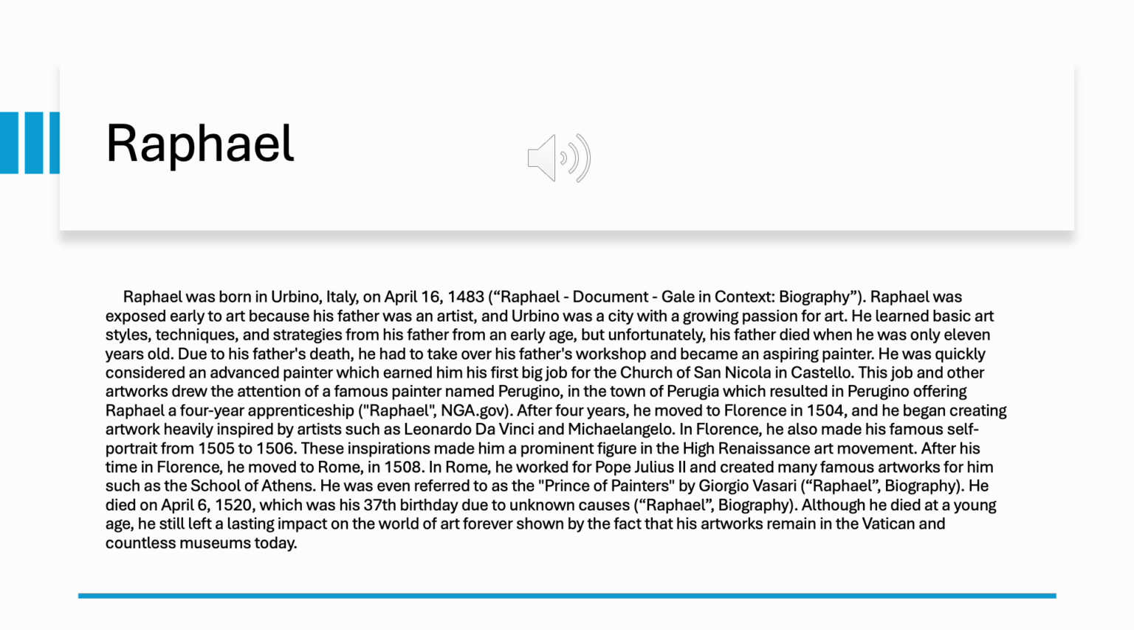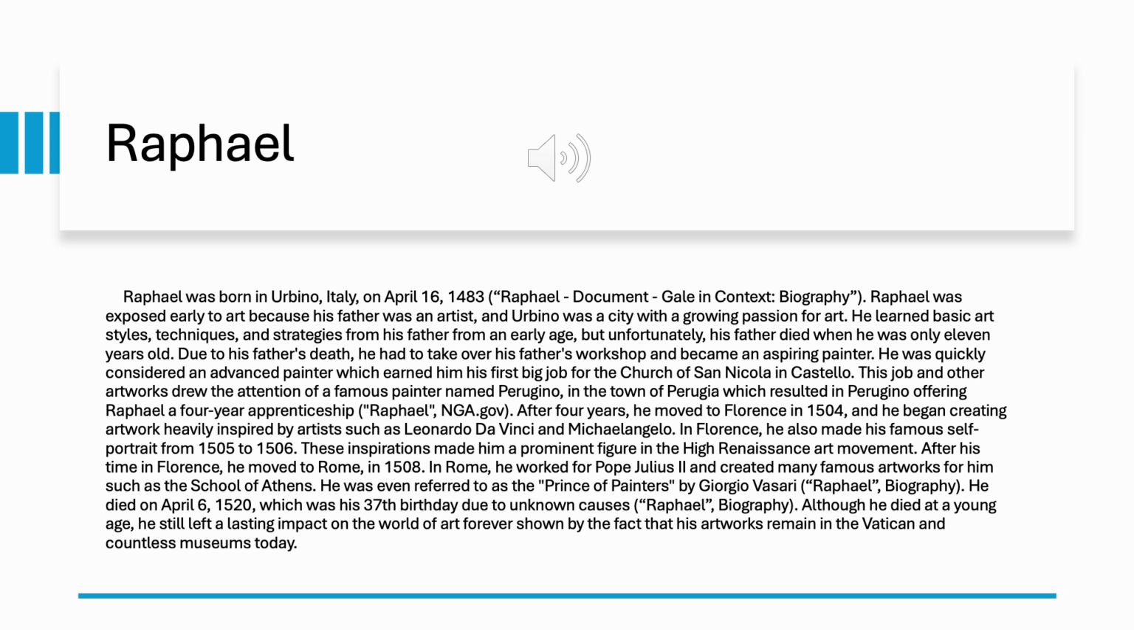In Florence, he also made his famous self-portrait from 1505 to 1506. These inspirations made him a prominent figure in the High Renaissance movement. After his time in Florence, he moved to Rome in 1508. In Rome, he worked for Pope Julius II and created many famous artworks for him, such as the School of Athens. He was even referred to as the Prince of Painters by Giorgio Vasari.